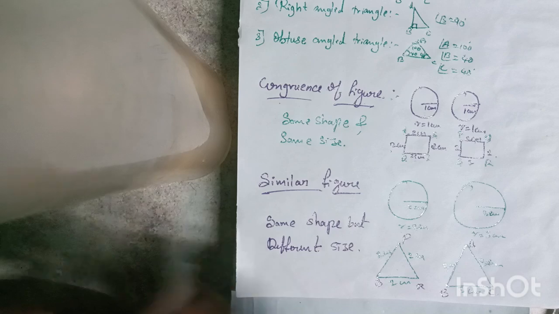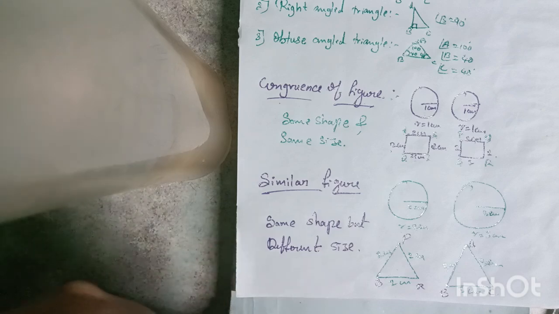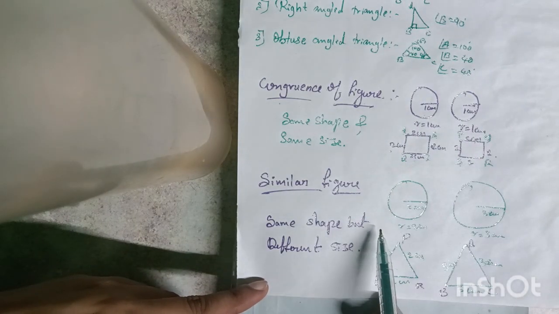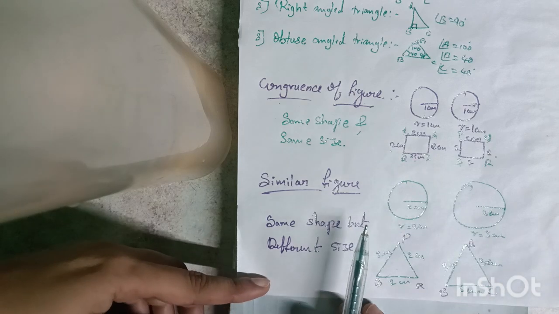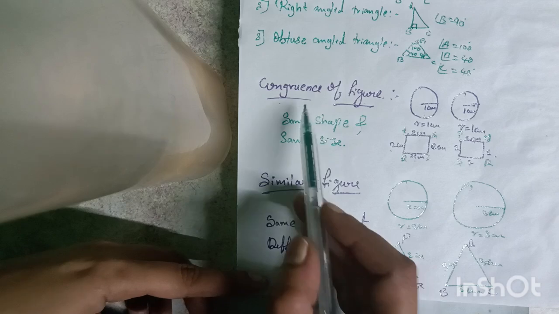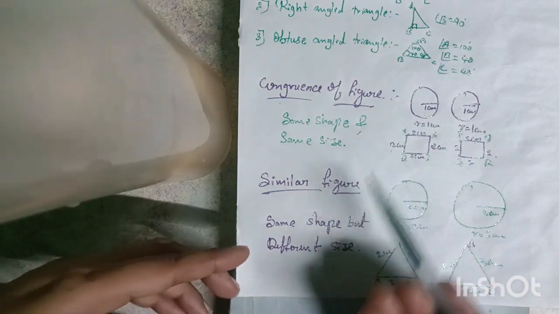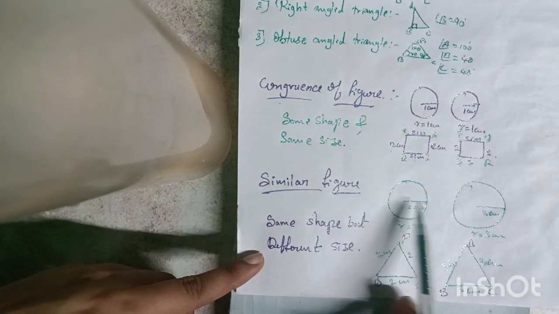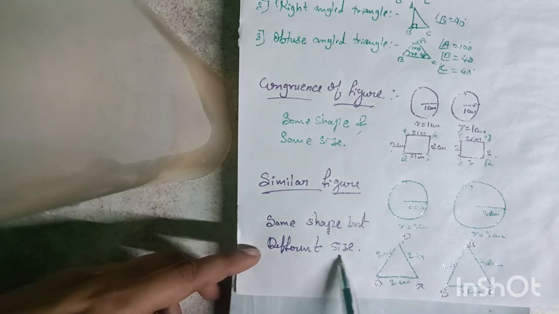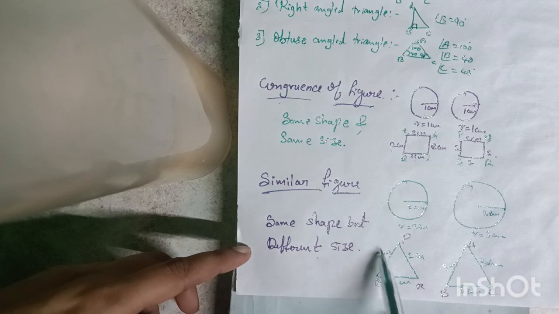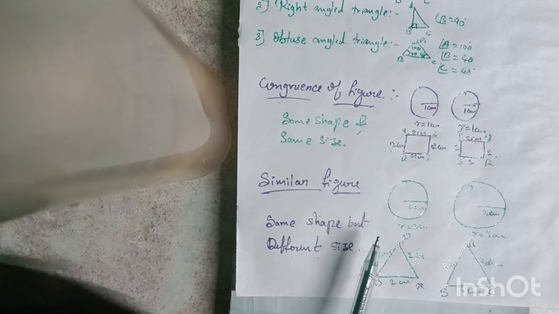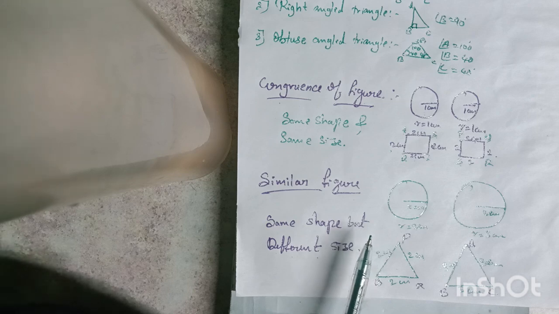Observe here, all congruent figures are similar, but all similar figures need not be congruent, right? Congruent figures have the same size and same shape, so they are similar figures. In similar figures only the shape is the same, while the size is different. So all similar figures are not congruent. The conclusion: all congruent figures are similar, but all similar figures are not congruent.